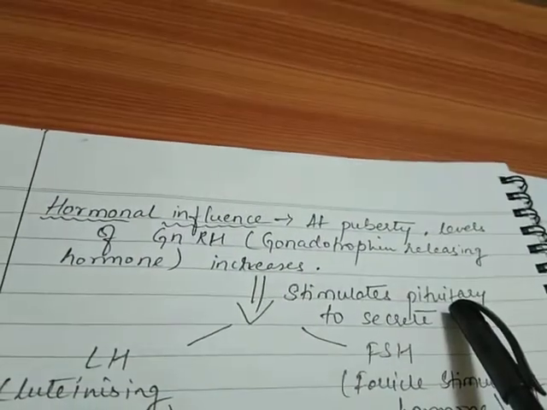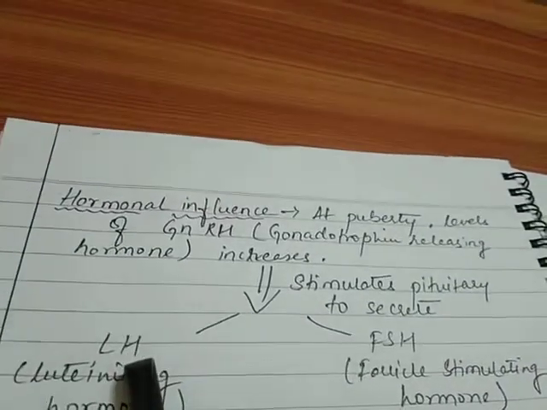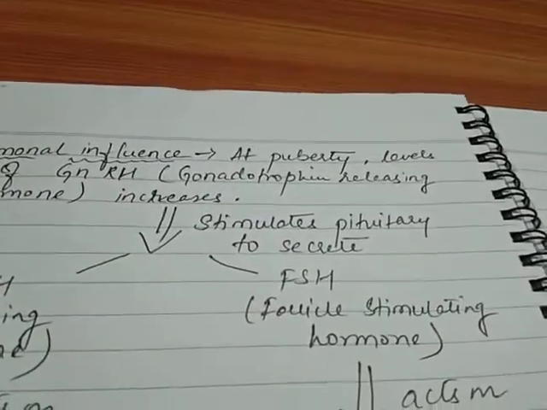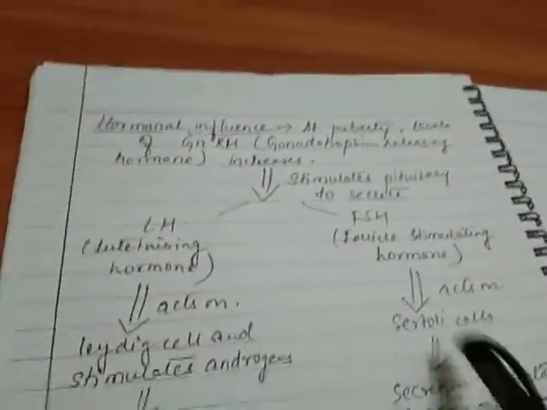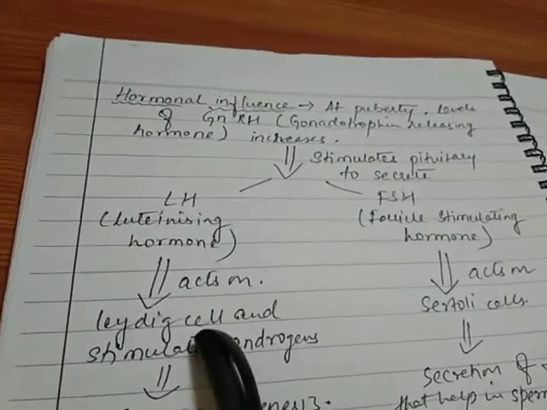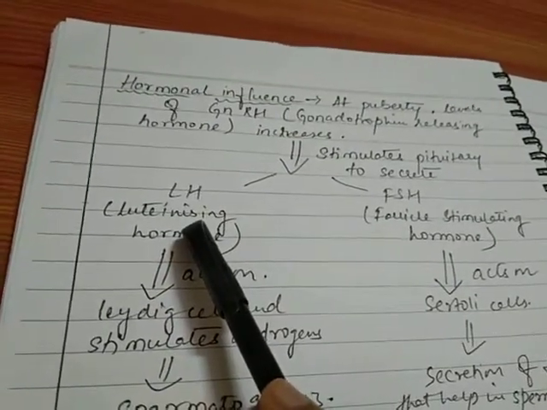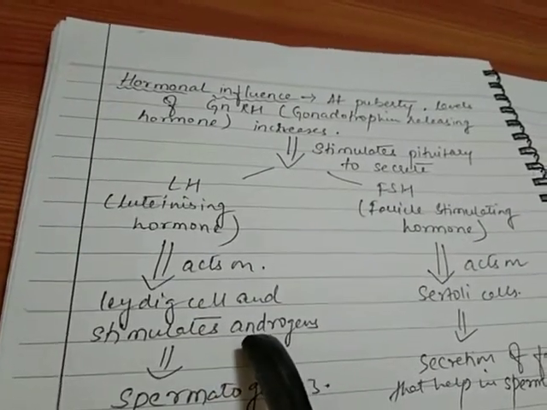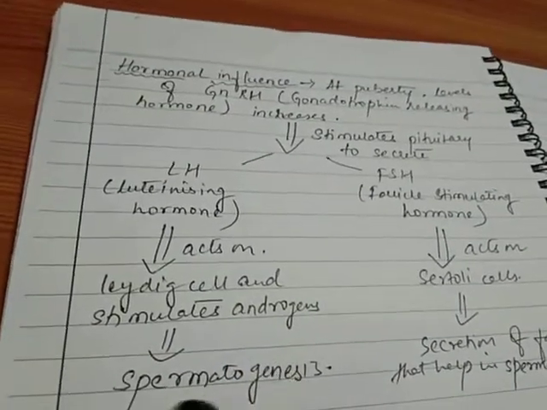This pituitary then stimulates the release of two hormones. The first one is the LH hormone, that is luteinizing hormone, and the second one is FSH, that is follicle stimulating hormone. Now this luteinizing hormone acts on the Leydig cells. You have already studied about the Leydig cells, which are known as the interstitial cells. So this luteinizing hormone from the pituitary acts on the Leydig cells and stimulates the production of the testicular androgens. These testicular androgens then start the process of spermatogenesis.